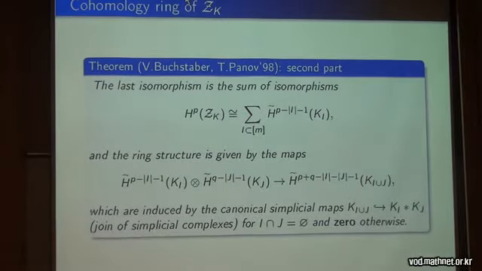And it was additively. And what about multiplication? So the ring structure is given by the following maps due to a result of Baskakov. These maps are induced by the canonical simplicial embeddings: K on I plus J vertices lies in the join of complexes K_I and K_J. This is for I and J non-intersecting, and it is the zero map otherwise.